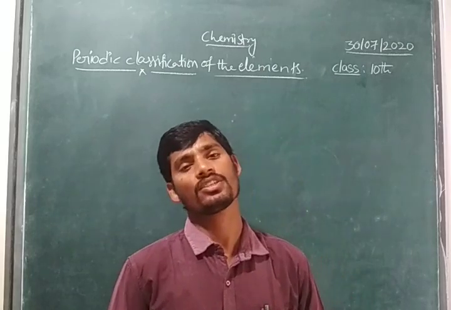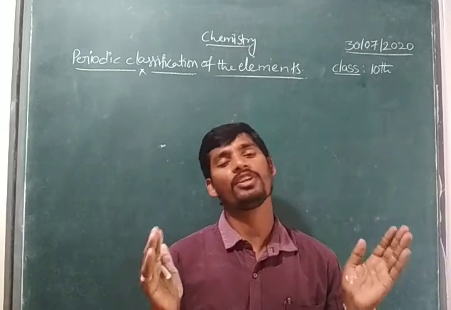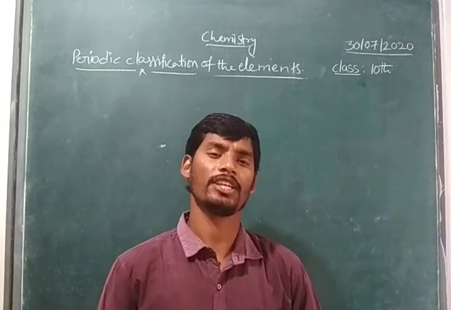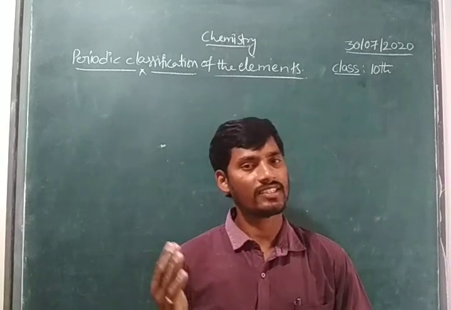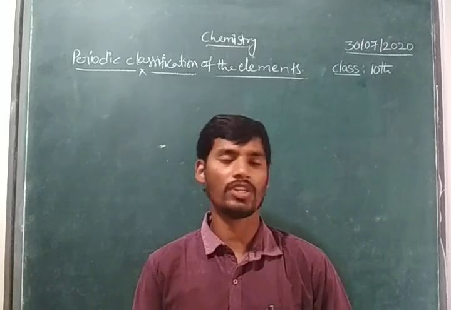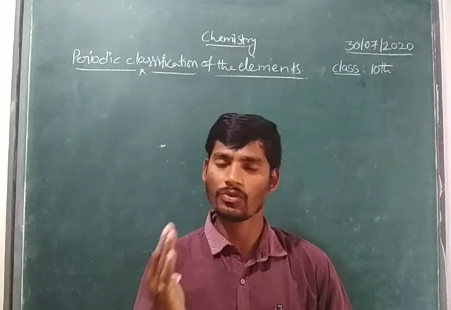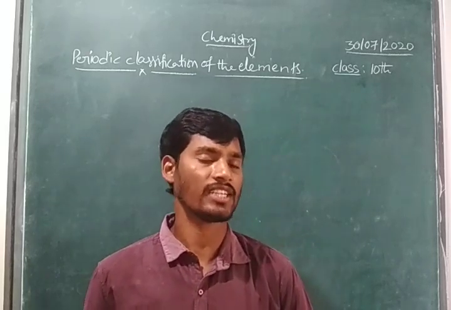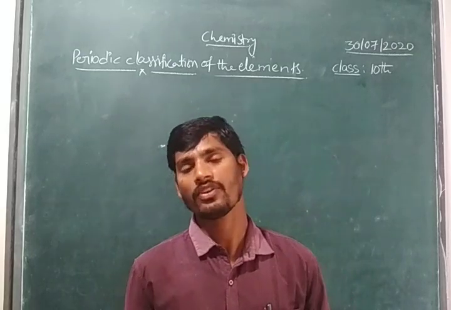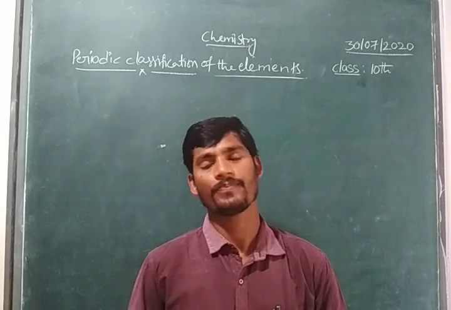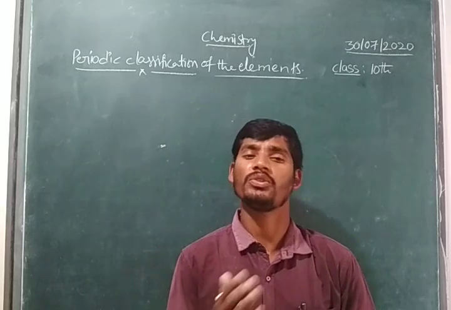Those three scientists failed to create complete information about the periodic table. Right children? So they have some drawbacks. Dobereiner was explaining only some elements. Newlands also was explaining only a few elements. Up to calcium it is satisfied. After that, for the lower atomic weights and higher atomic weights, it does not explain. And Newlands did not leave any space for new elements.